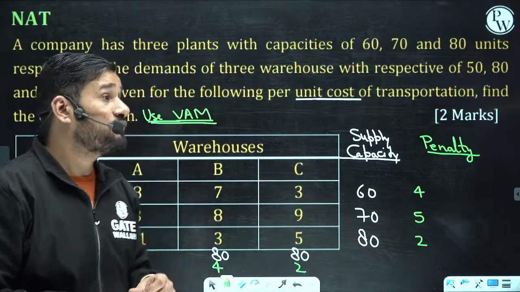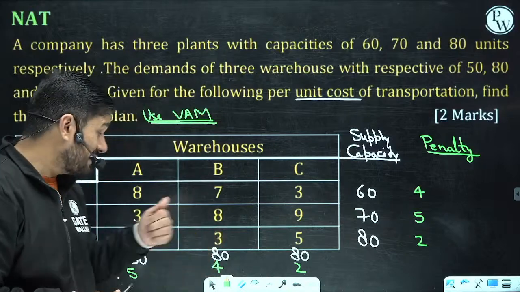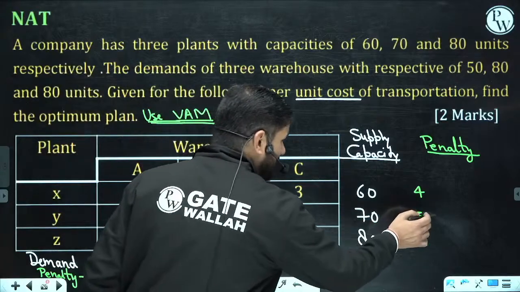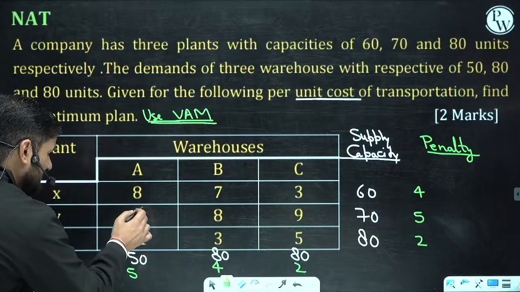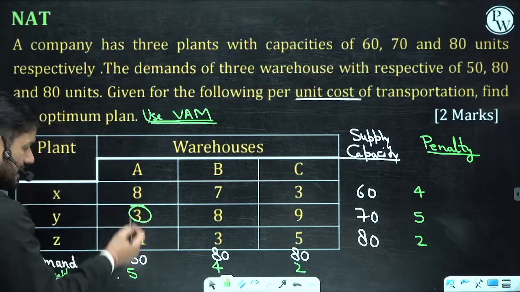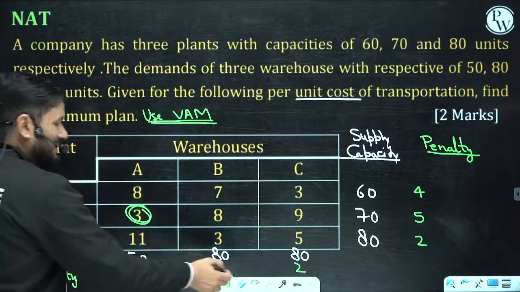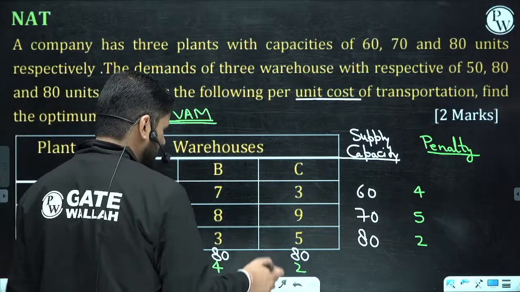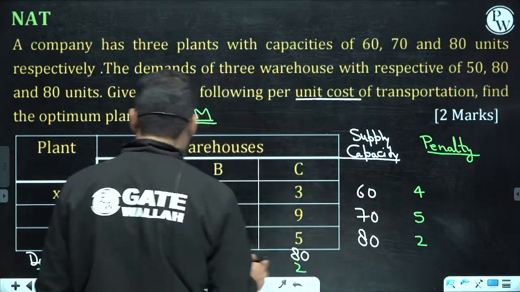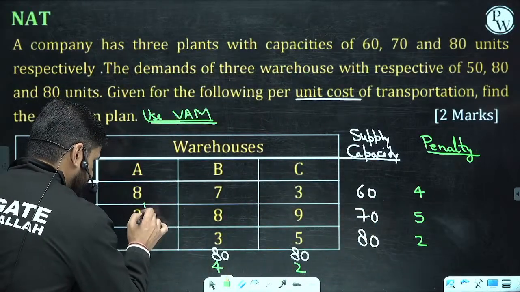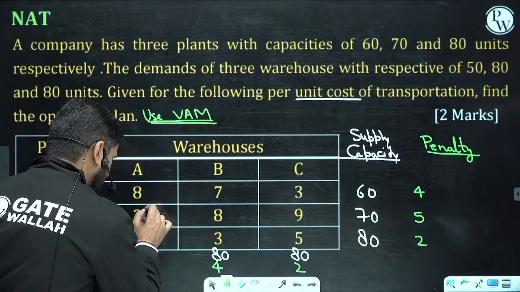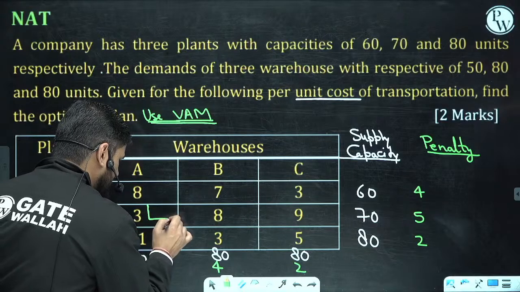Exactly. What is going to happen here? Here is the maximum penalty, enter into that. Where is the least cost? The least cost is 3. Where is the maximum penalty? 5. Enter into that column. 3. Oh wow, the same. So I am going to start the transportation from this value. Can you tell me how much quantity I can transport from here? Can anybody tell me?